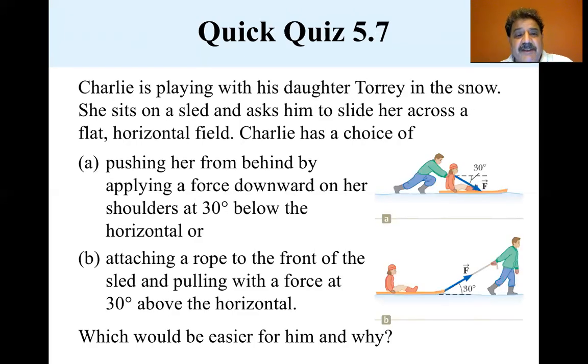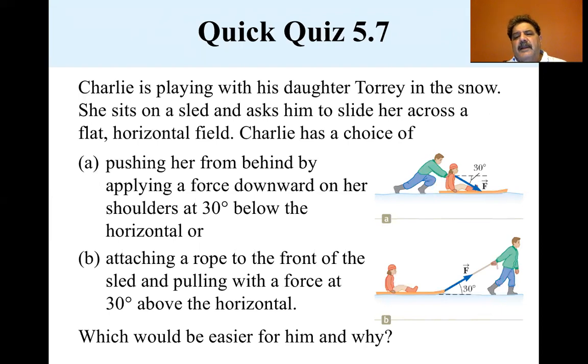I apologize. Charlie is playing with his daughter Tori in the snow. She sits on a sled and asks him to slide her across a flat horizontal field. Charlie has a choice. Push downward 30 degrees or pull upward. What do you think would be easier?